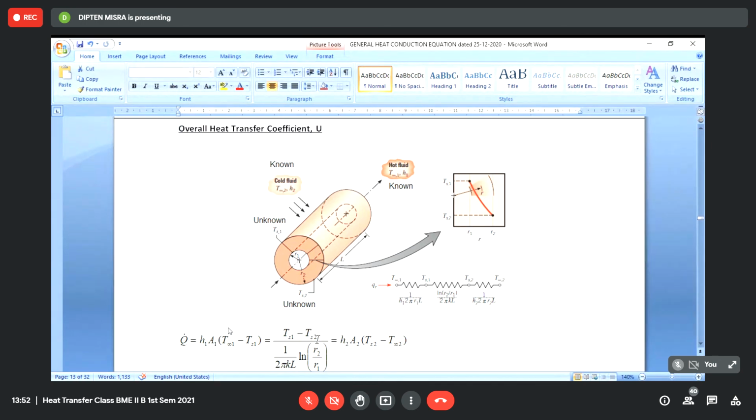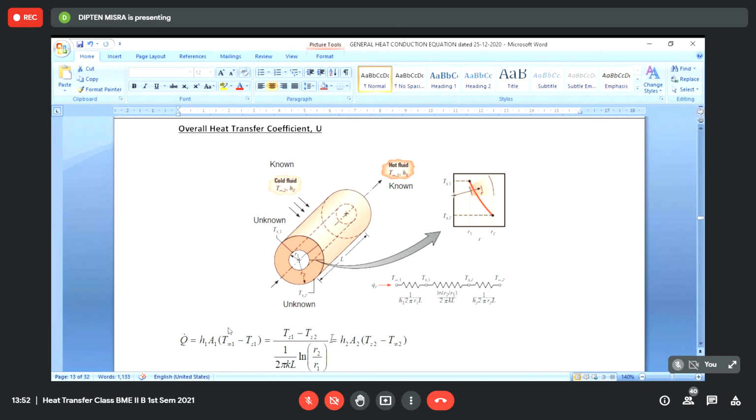The heat flowing through the thickness of the wall is through conduction. It will be equal to the surface temperature difference, inside surface minus outside surface, divided by 1 by 2 pi KL into log of outer radius by inner radius. Here TS1 and TS2 are not known, so we cannot find this directly.